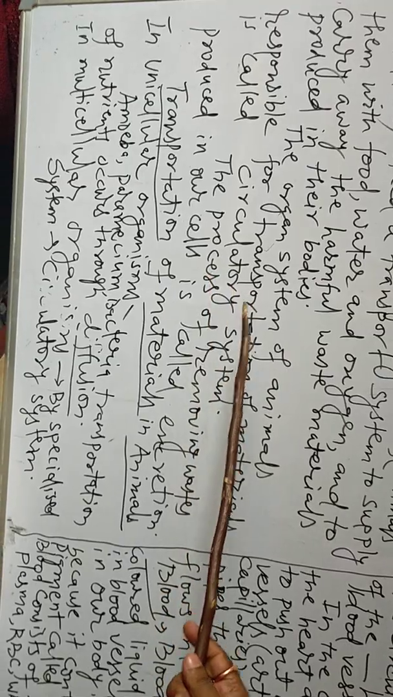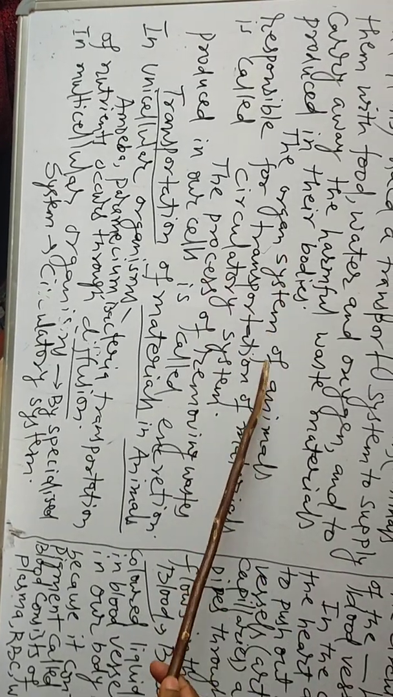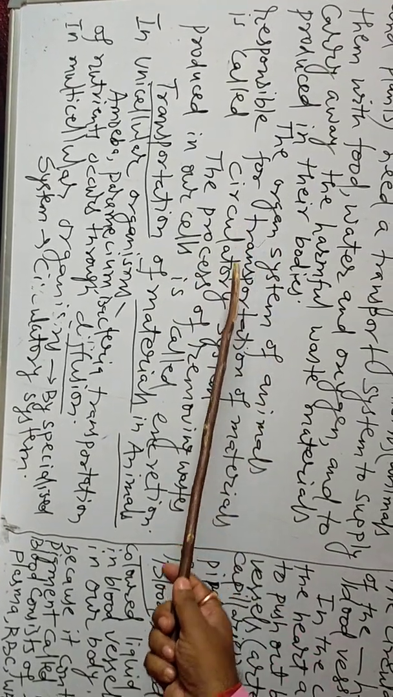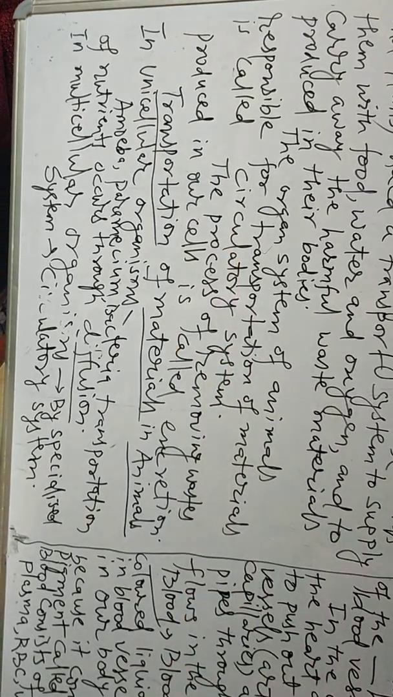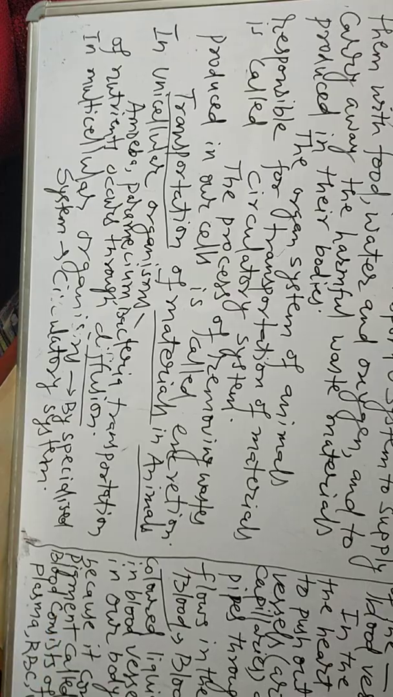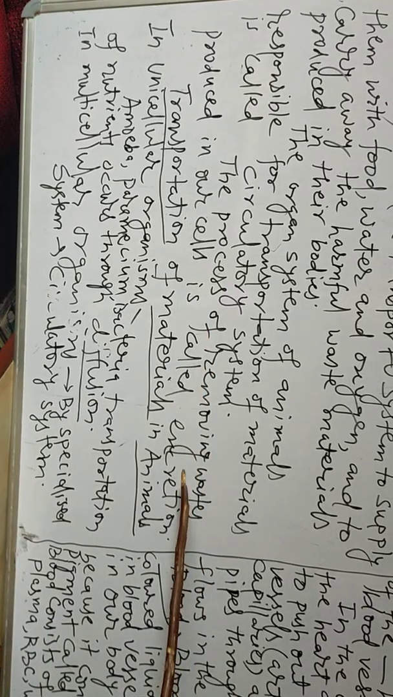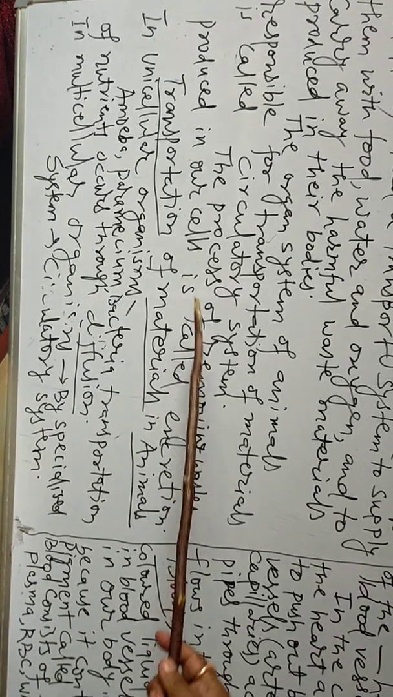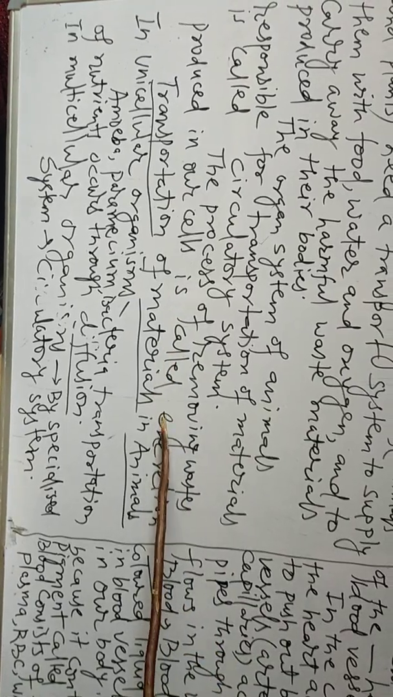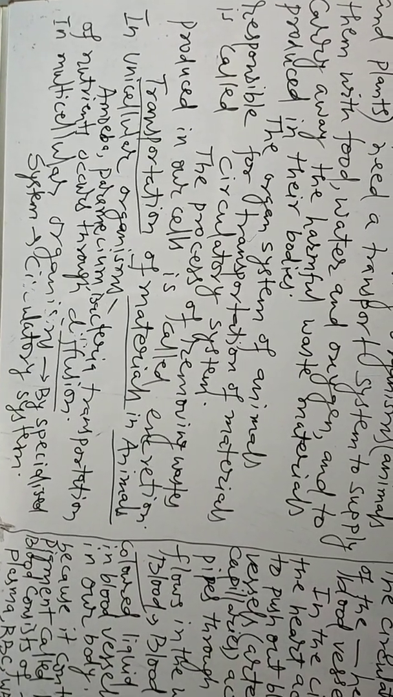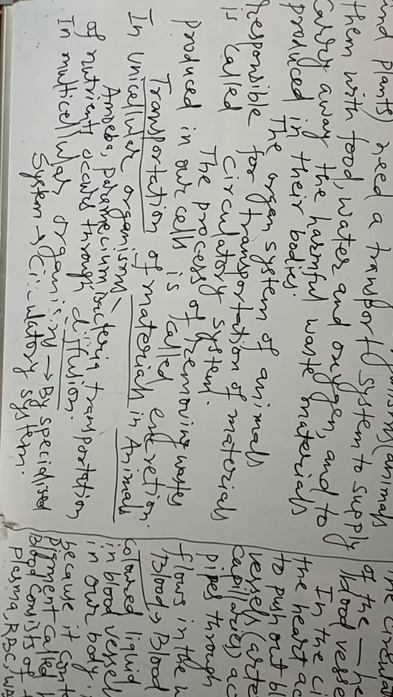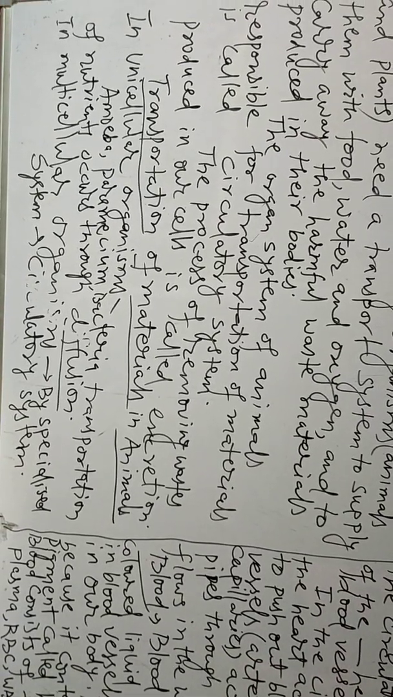So what is the circulatory system? The organ system of animals responsible for transportation of material is called the circulatory system. And what is excretion? The process of removing waste produced in our cells is called excretion. Now the question arises, how does transportation occur in animals?